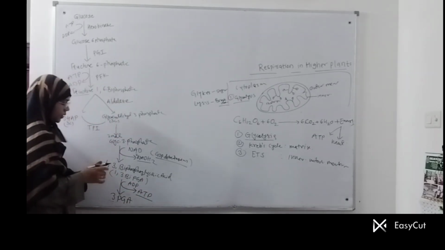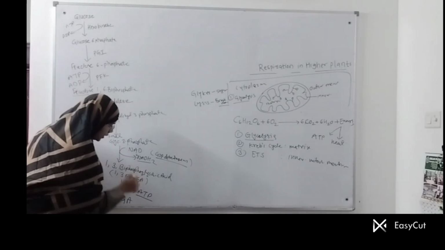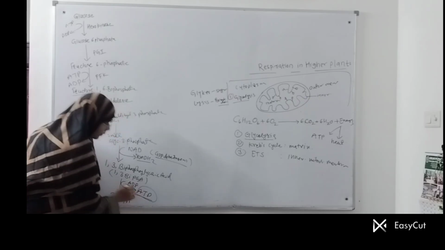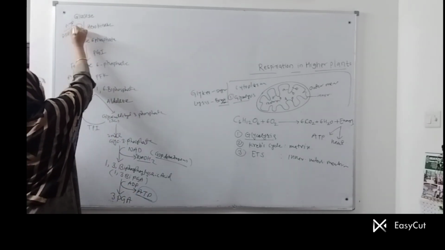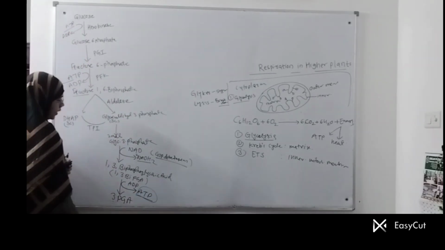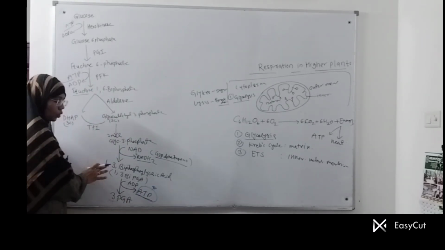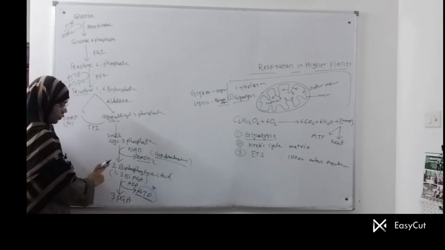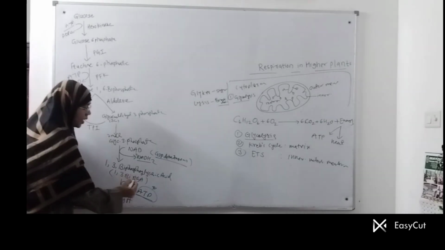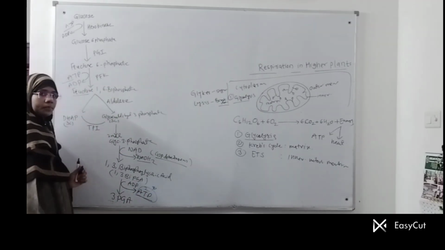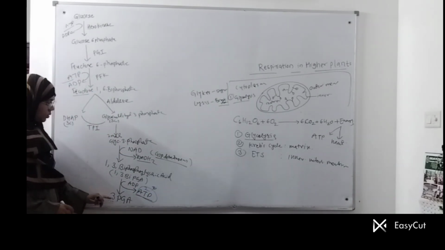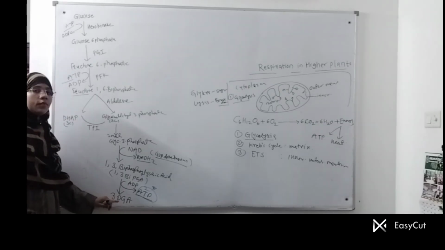From here onwards, you will see that ATPs are going to be produced. Here ATP has been utilized, but here ATP is going to be produced. You have 2 molecules of 1,3 BPGA, you will get 2 molecules of 3 PGA and 2 ATPs here. So the end product here is 3 phosphoglyceric acid.